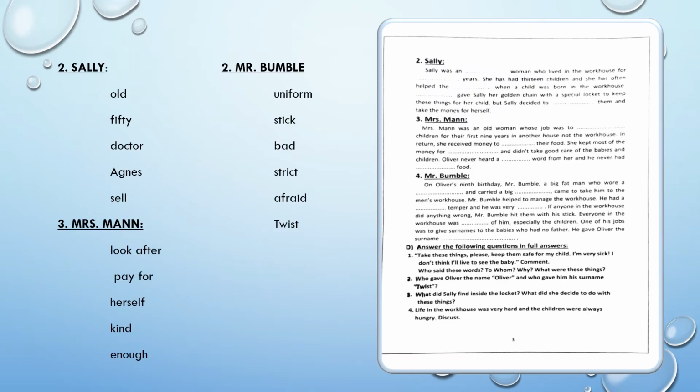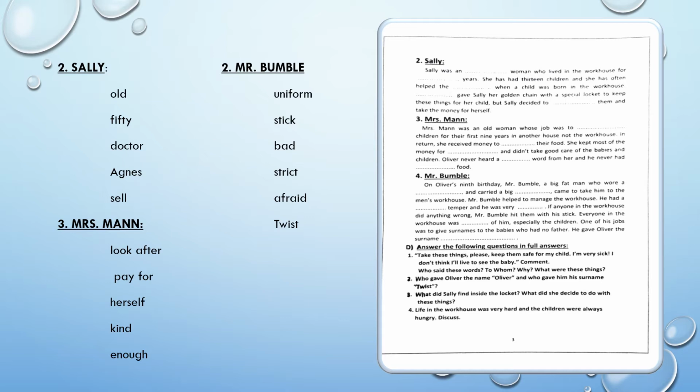Number 2 says Sally. Sally was an old woman who lived in the workhouse for 50 years. She had 13 children and had often helped the doctor when a child was born in the workhouse. Agnes gave Sally her golden chain with a special locket to keep these things for her child, but Sally decided to sell them and take the money for herself.